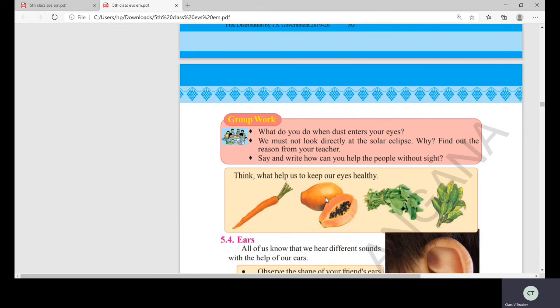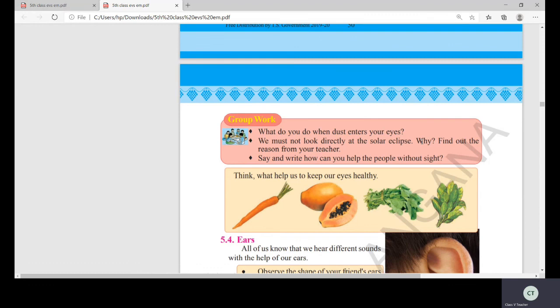And one more thing, what do you do when dust enters your eyes? What you have to do when the dust is entering? Don't rub your eye, just go and wash your eyes with cold water. Okay, you must not look directly at the solar eclipse. Why? Children, find out the reasons from your teacher. You will see the solar eclipse, lunar eclipse, Grahanam, you will say in Telugu.